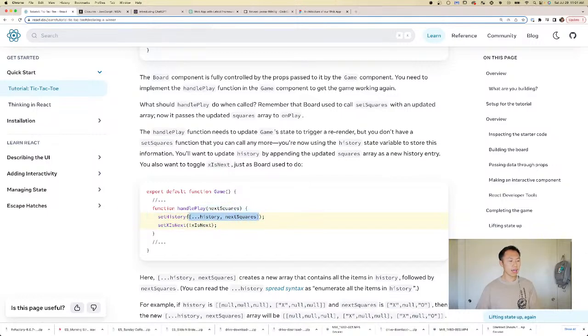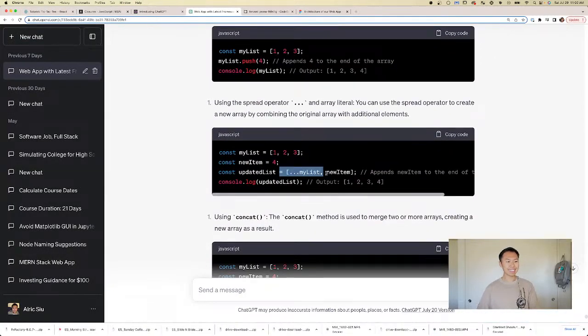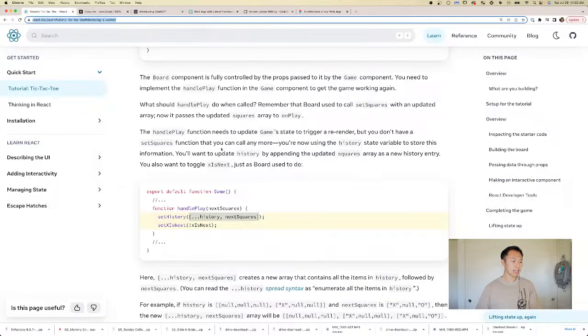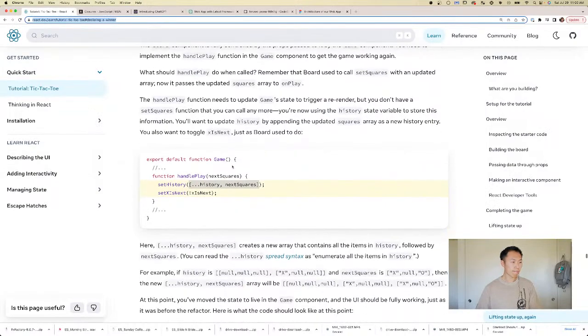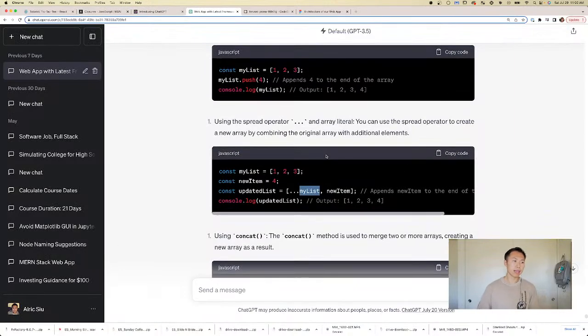I think ChatGPT actually went through and said we could do that. Ah, look at that. Appends using the spread operator. You can use the spread operator to create a new array by combining the original array with additional elements. All right, cool. So we just use push instead. I think that we should use this. Okay, so, all right, guys. So here's one thing. I think the proper way is to use the spread operator.